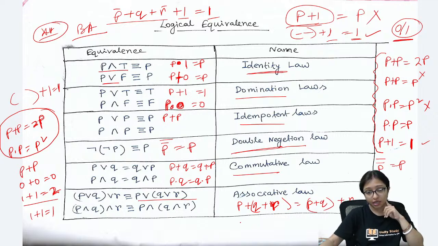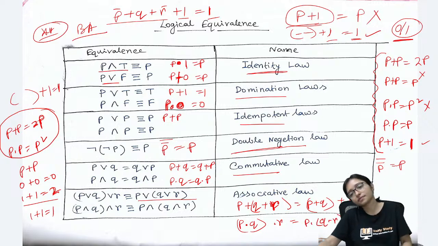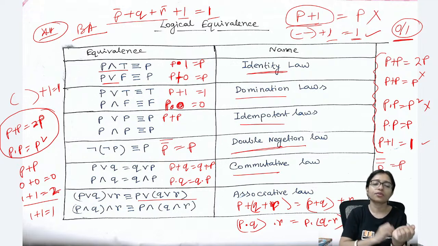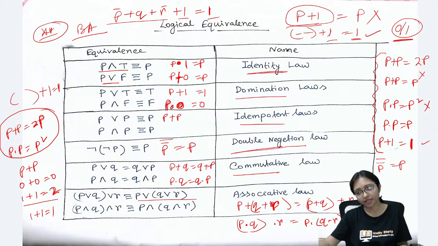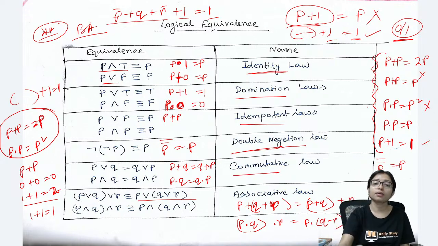If I am writing P dot Q dot R, I can write P dot Q dot R, same thing. Where I write the bracket, the result will always be the same. These laws are very important. I hope it's clear, and you must remember it.